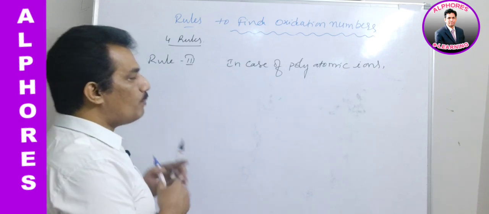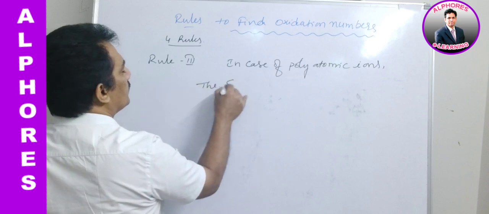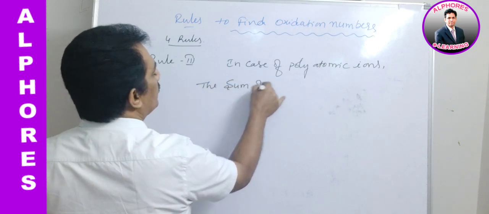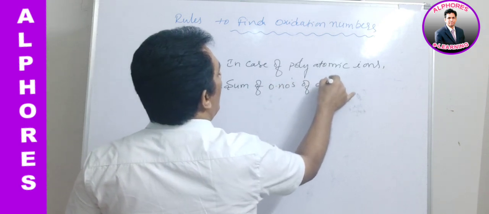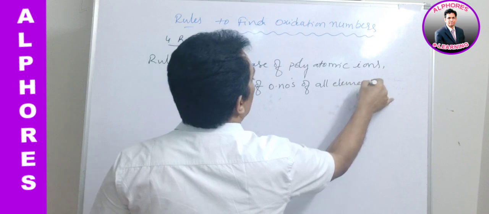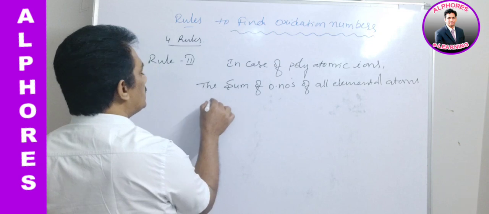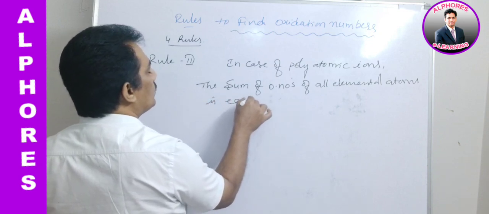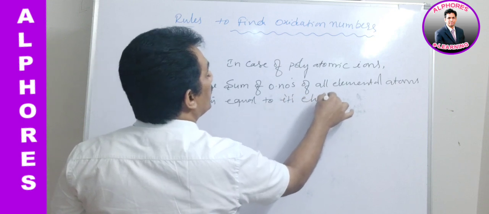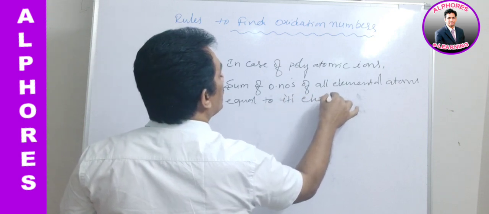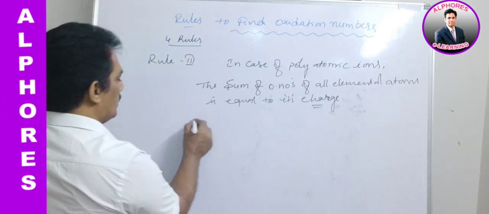And now in case of polyatomic ions, the sum of oxidation numbers of all elemental atoms is equal to its charge. It is a very important rule. First let me write a few ions.